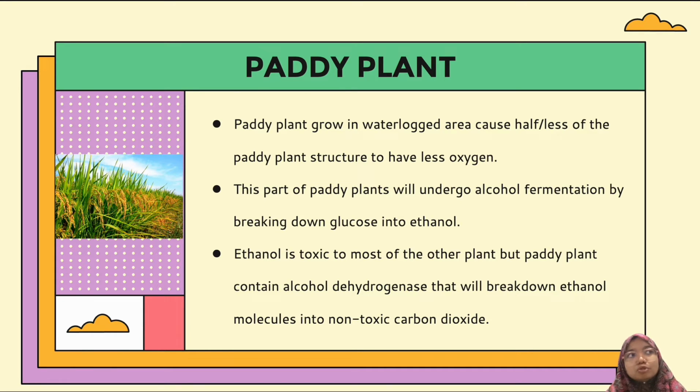To get the marks, you just say waterlogged area, less oxygen, undergo alcohol fermentation, contain alcohol dehydrogenase, and so on. It's good to write the whole sentence.